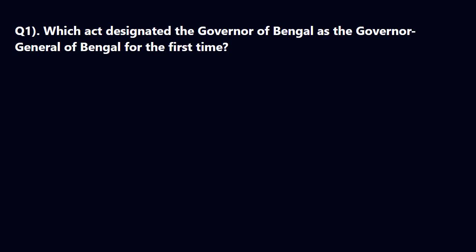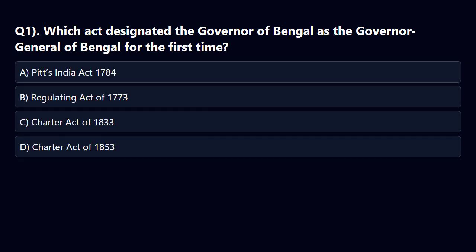Question. Which act designated the Governor of Bengal as the Governor-General of Bengal for the first time? Options. A. Pitt's India Act 1784. B. Regulating Act of 1773. C. Charter Act of 1833. D. Charter Act of 1853.